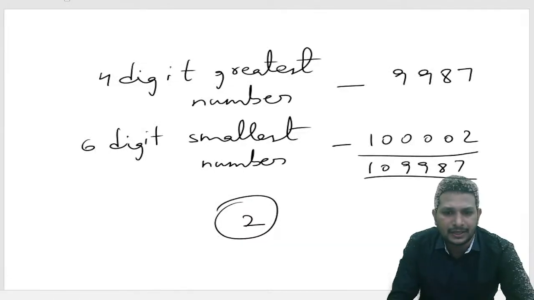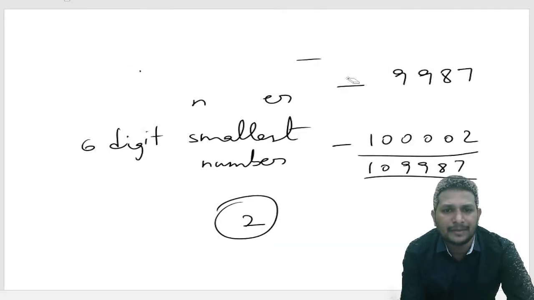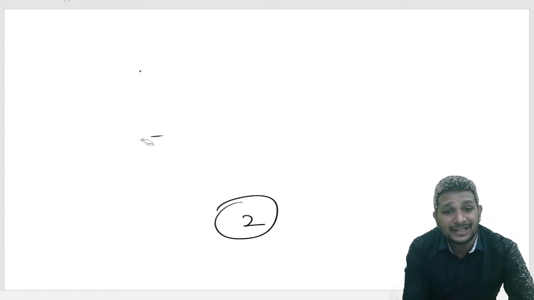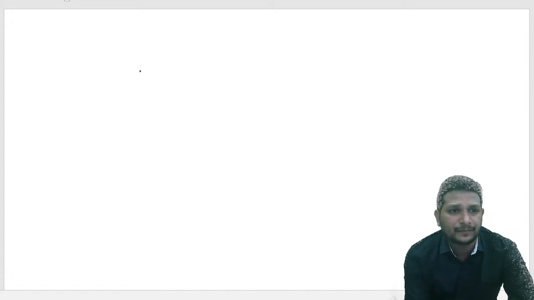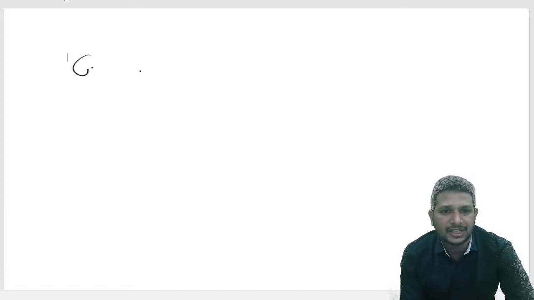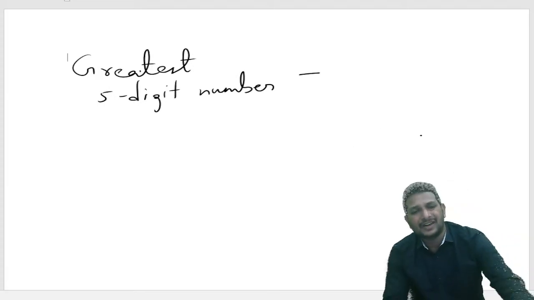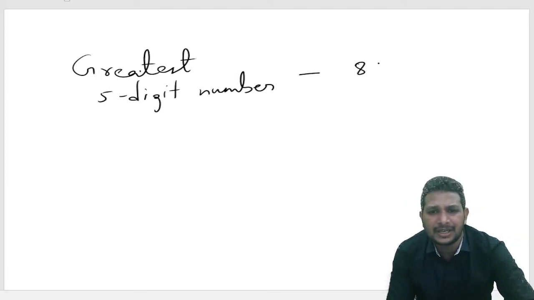Coming to the largest and the smallest numbers, they gave the digits here. That is the most important thing. We need to use the numbers carefully. Greatest 5-digit number. I need to use these digits 30158. Okay, the greatest number will be 85310.